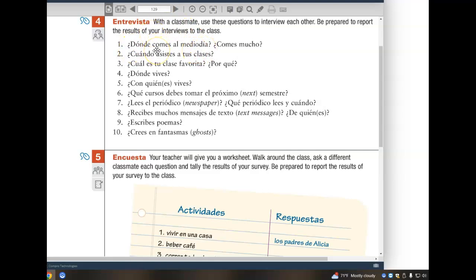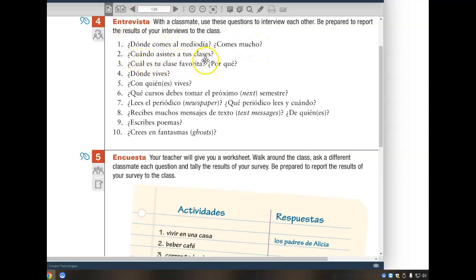Yo como en la cafetería. Yo como en clase. Yo como con mis amigos. Well, not con mis amigos, that would be who, not where. Yo como en el gimnasio. I mean, where do you guys have lunch? Yo como, and then a place.